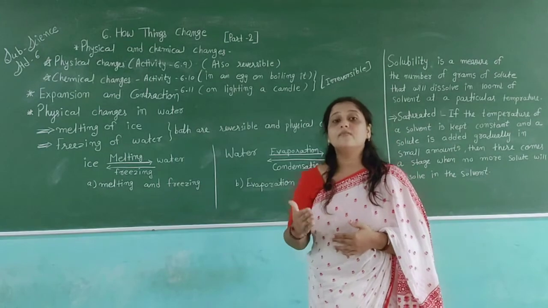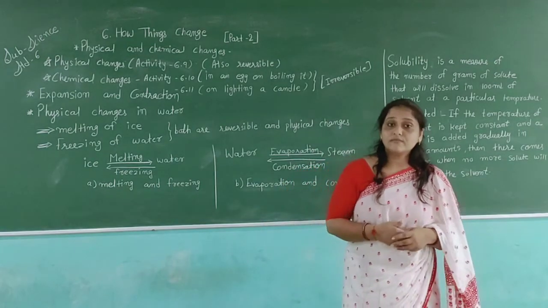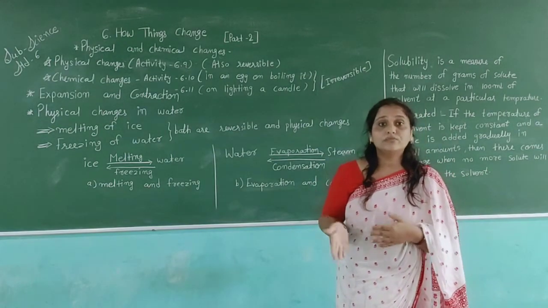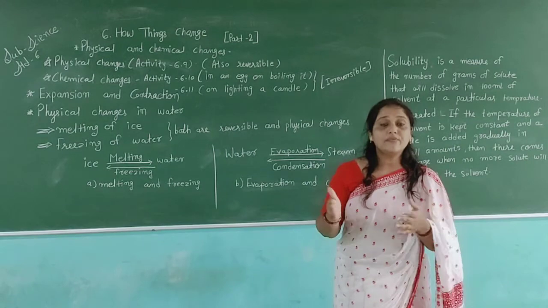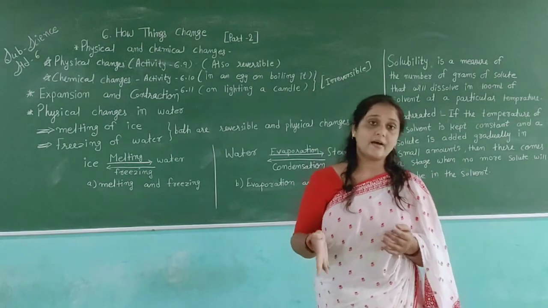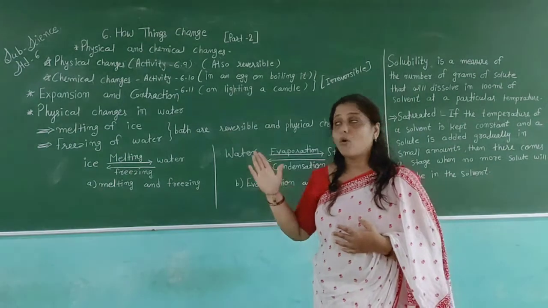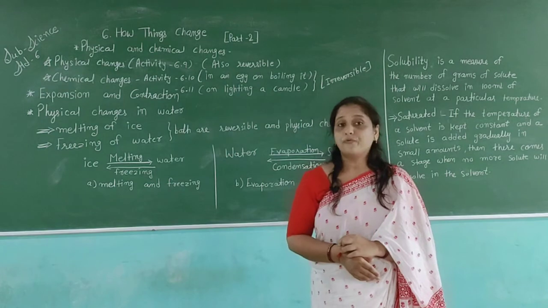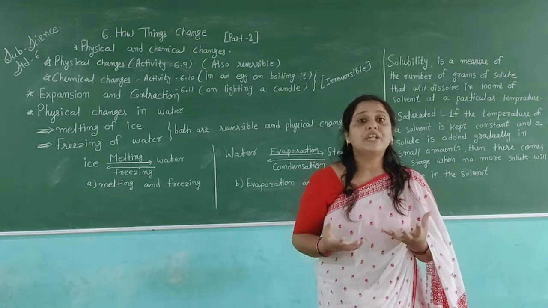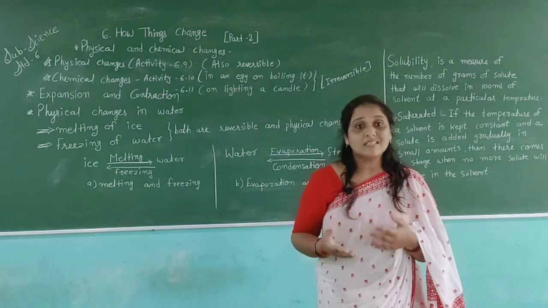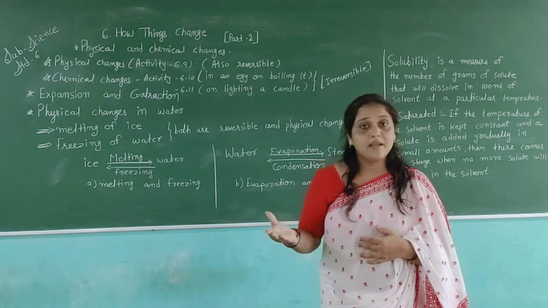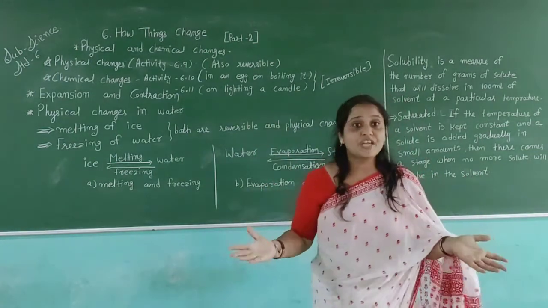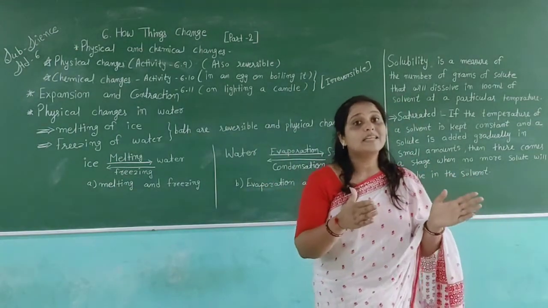If we get the thing back in its original form, that means it has a reversible change. And we have also learned about physical change: if the molecules of the thing are not changed, then it is a physical change. And for chemical change, you can observe different things at your home. When your mother takes rice, washes it, and then boils it, the rice is changed, so that is a chemical change.